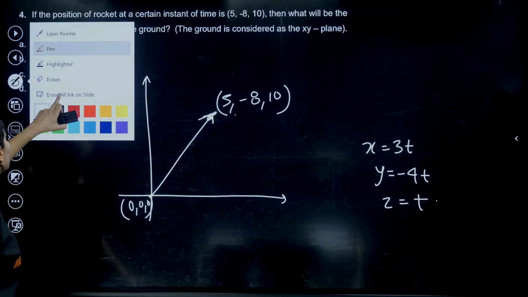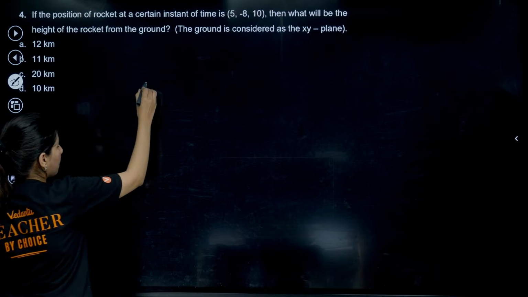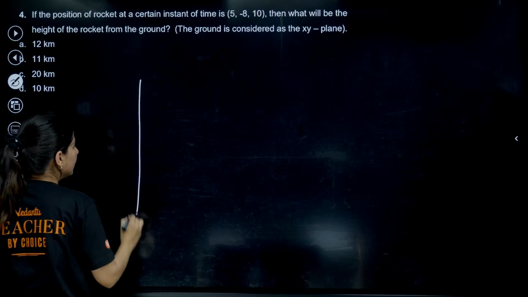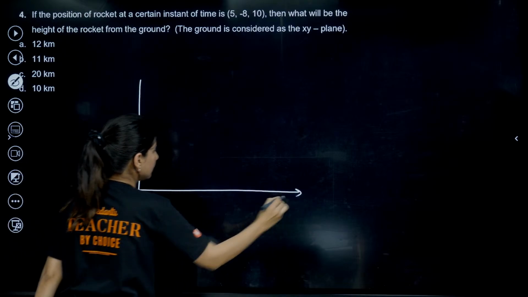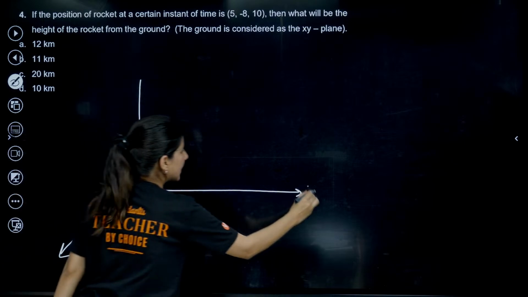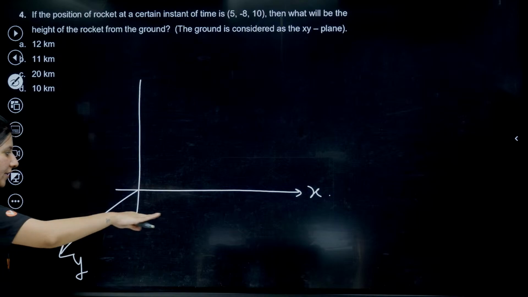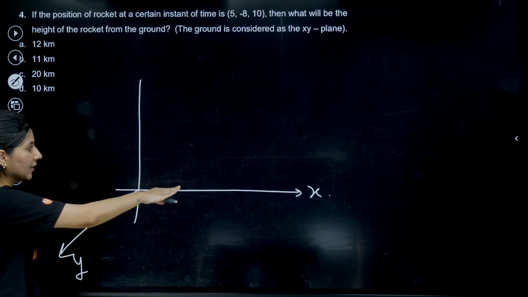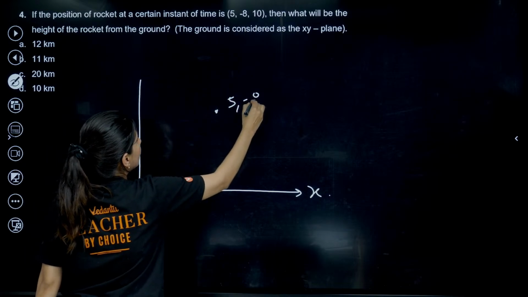Okay, so we need to actually make this graph again. So, xy. First of all, this is your xy plane. Let us assume that this is your x-axis, this is your y-axis, and this is your ground. And this is your point 5 comma minus 8 comma 10.